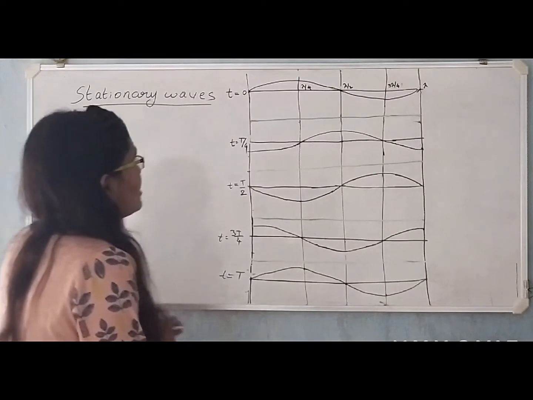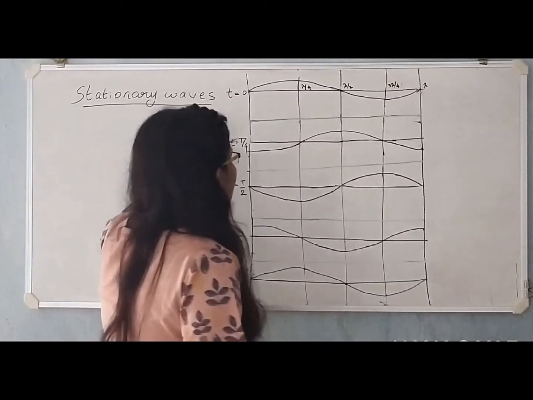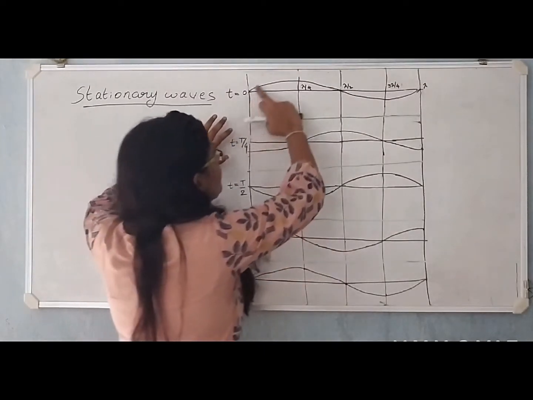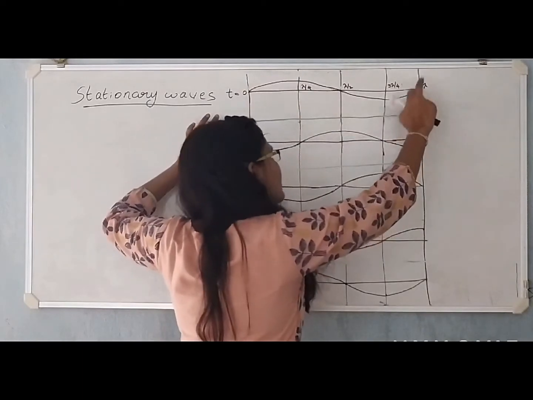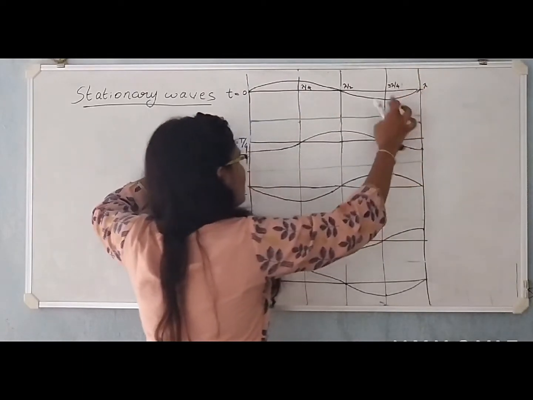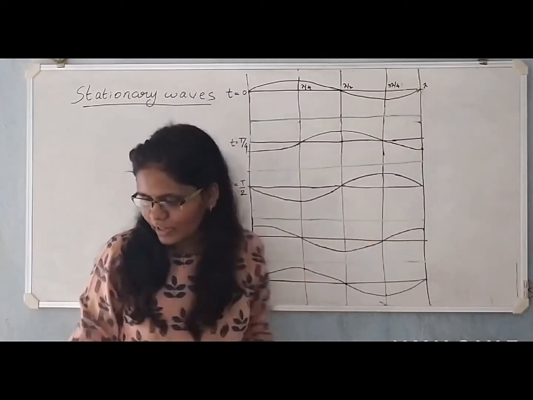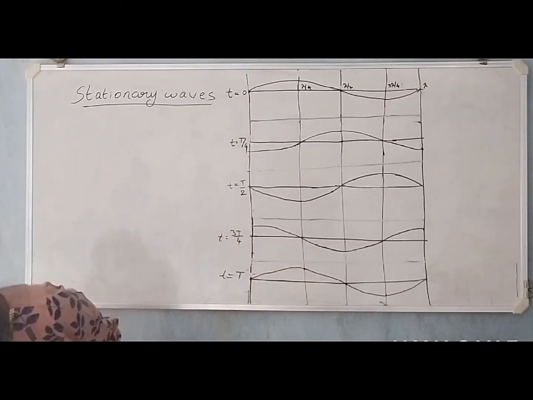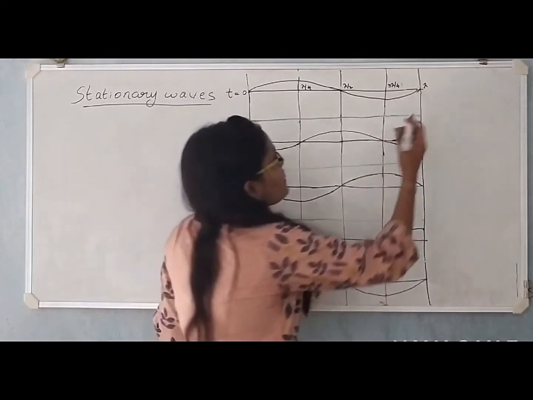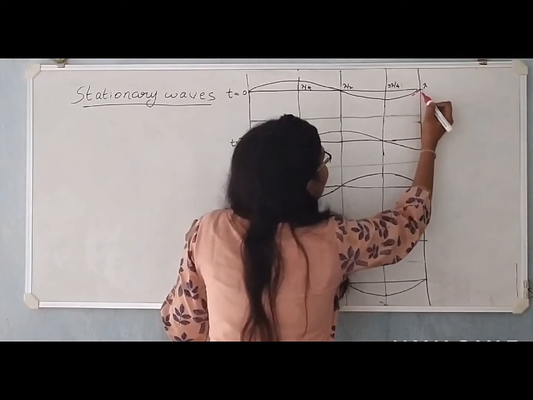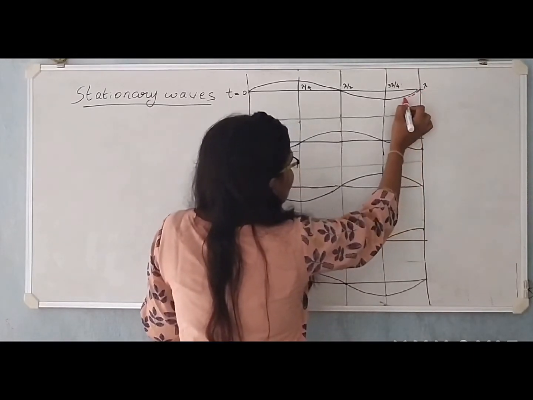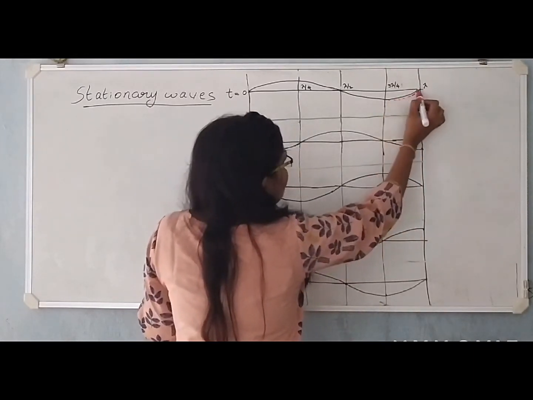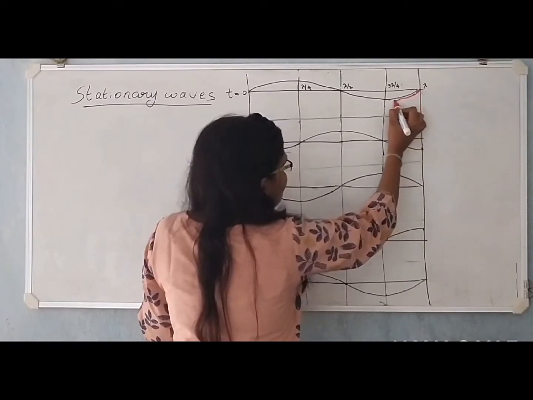Now, say this wave is moving, and say this wave is reflected at this point. So the reflected wave will look something like this.